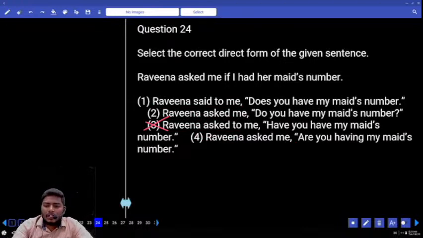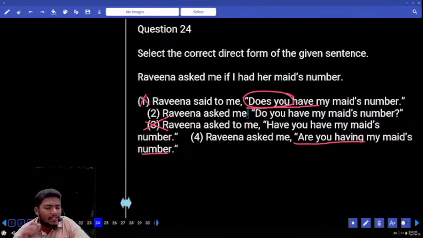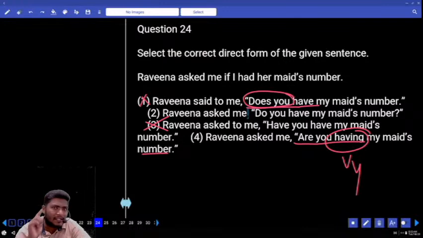Next. Look at the first sentence. What is given here? Does you have? Can we first of all use does you or do you? Do you. If at all we are using simple present, we need do you, not does you. Eliminate. Next, go to 4. What is given here? Are you having my maid's number? Remember, there are some stative verbs which cannot be used in ing form, especially in the present continuous. Do you remember this? I am having, I am liking, I am loving. No, we cannot use those words. Eliminate.